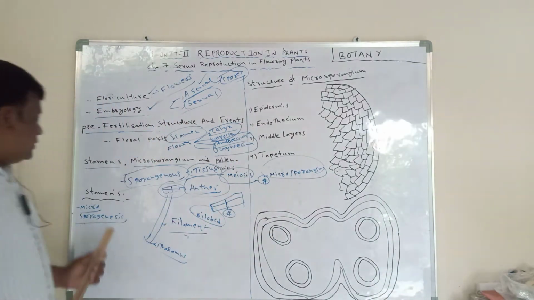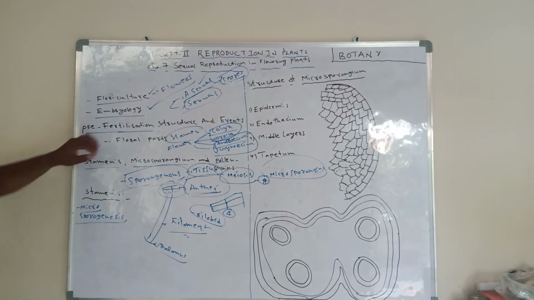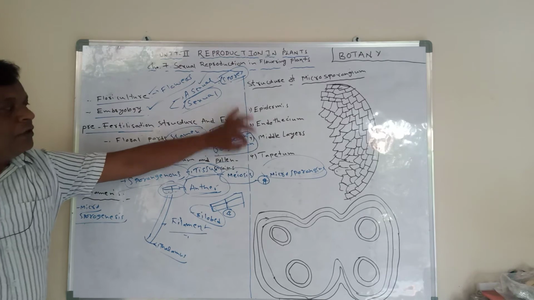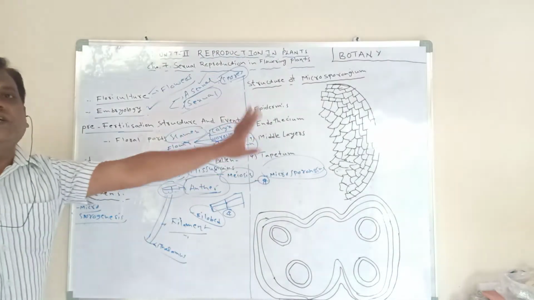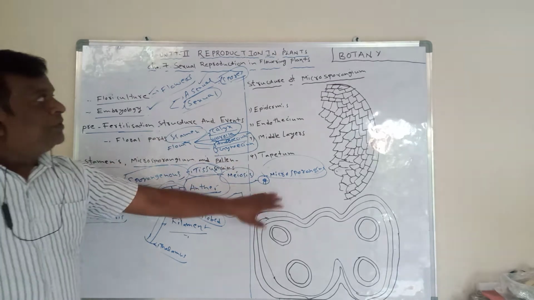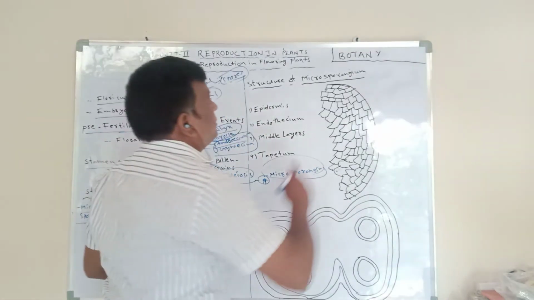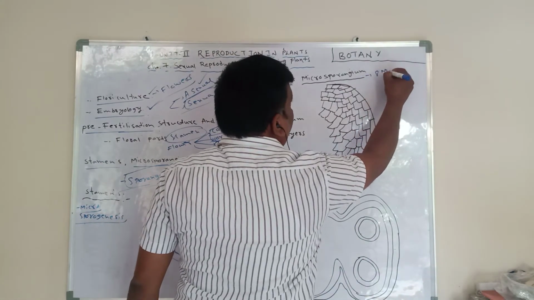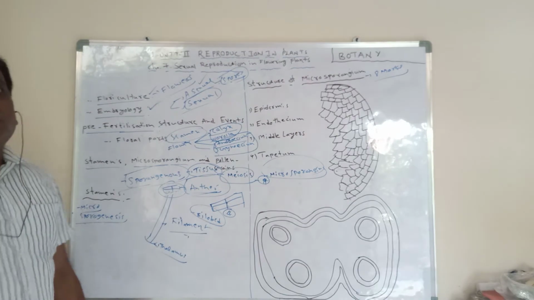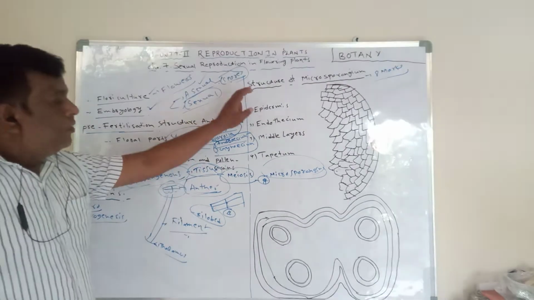This is what we call sporogenesis. The sporogenous tissue participates in meiosis and gives birth to the microsporangium. This is what we call microsporogenesis. Okay, right. The microsporangium: this is an 8-mark question. Structure of the microsporangium, 8-mark question, very important. Structure of the microsporangium, okay, like this.